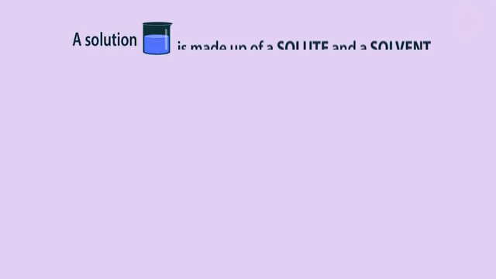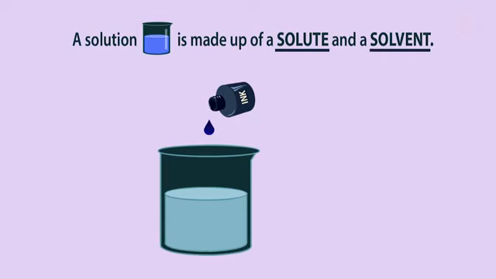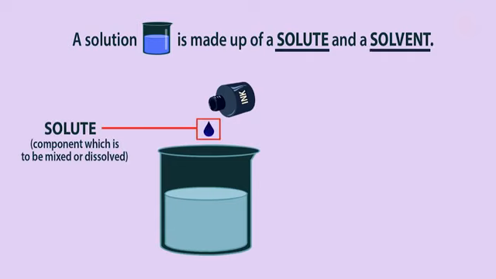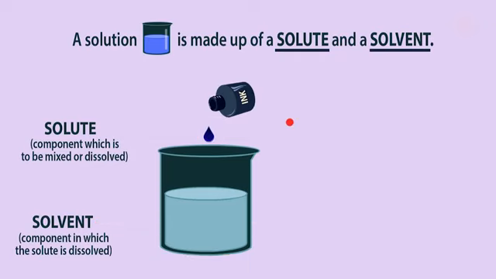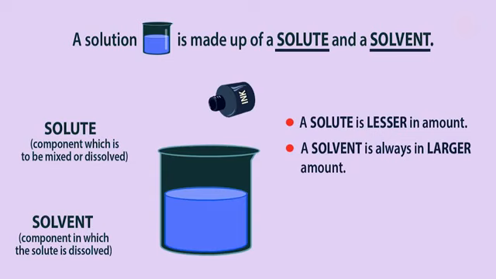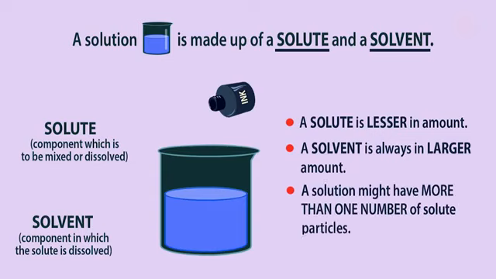A solution is made up of a solute and a solvent. Any component which is to be mixed or dissolved is called solute. The component in which the solute is dissolved is called the solvent. A solute is lesser in amount. A solvent is always in larger amount. And a solution might have more than one solute.